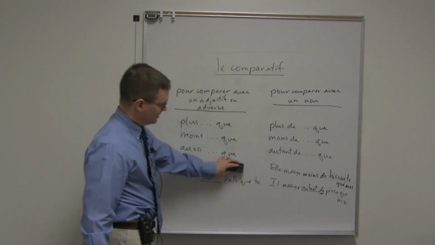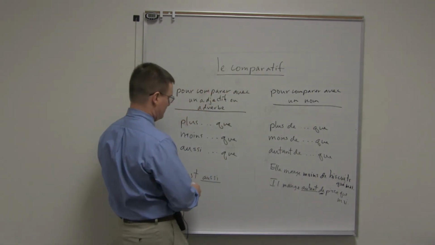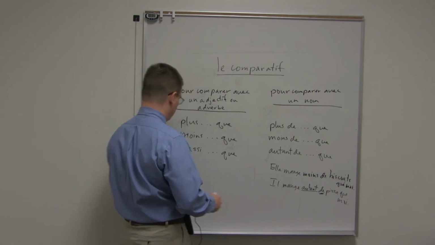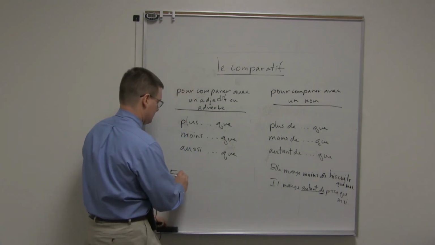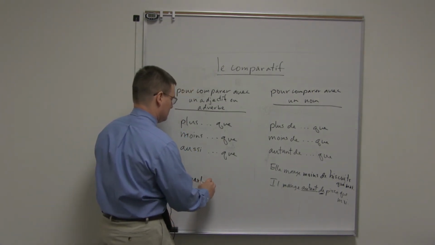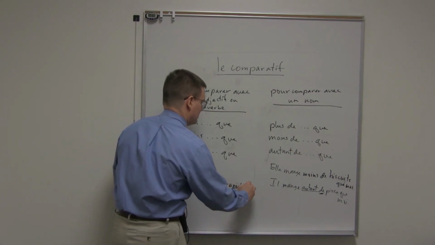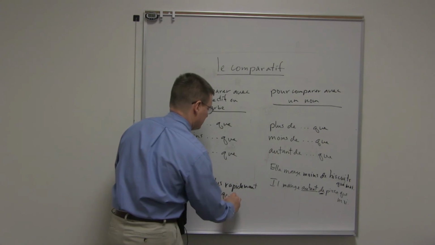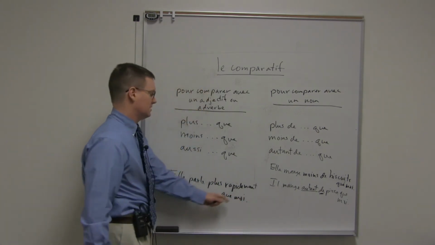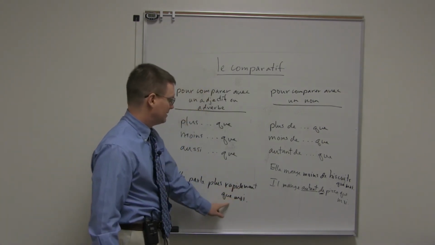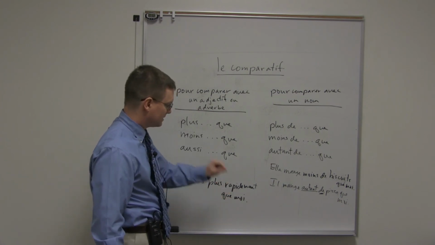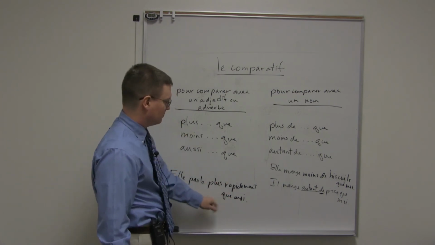So here, again, let me do an example with an adverb. For example, elle parle plus rapidement que moi. This is with an adverb. She speaks more rapidly than I do. Notice the S is not pronounced here. Elle parle plus rapidement que moi.